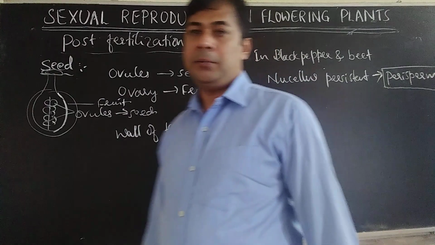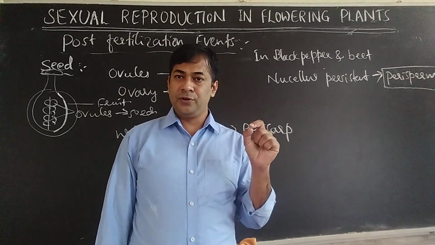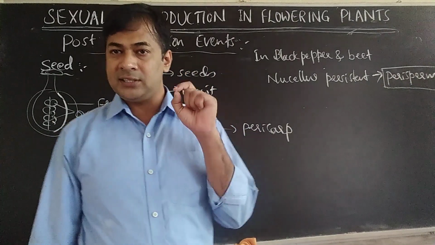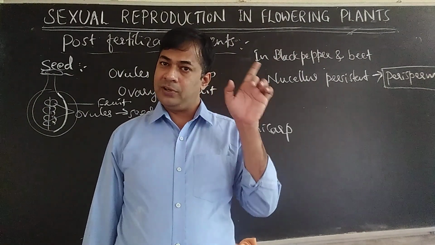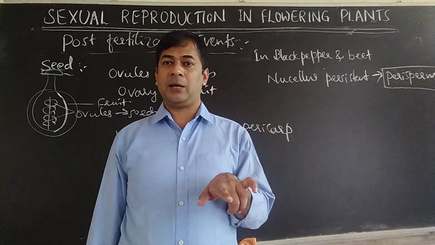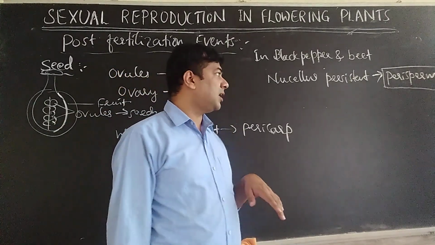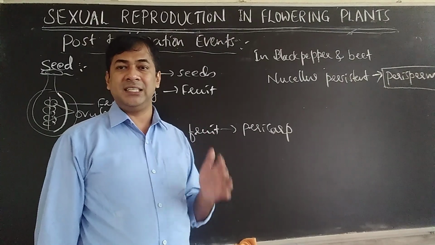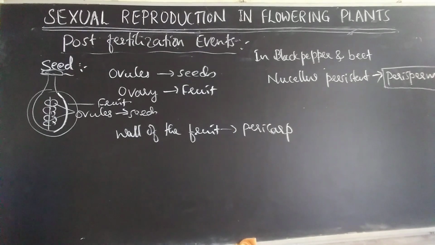In black pepper and wheat, the nucellus of the ovule still remains even after formation of seed. So the seed contains nucellus, which was there in the ovule. The nucellus was there in the ovule, and it is also there in the seed in black pepper and wheat, not in all the plants. That remaining nucellus, remnant of nucellus or persistent nucellus, is what we call perisperm. Remember, perisperm. So this is what I have tried to tell you.